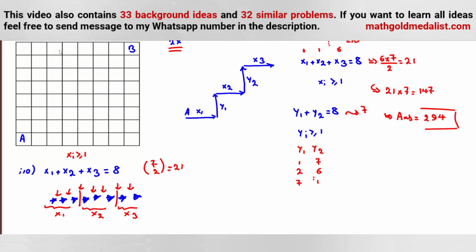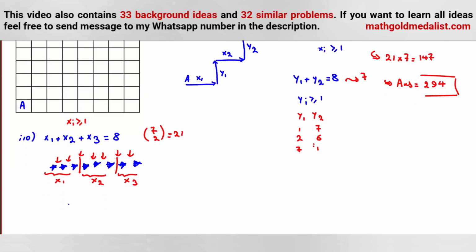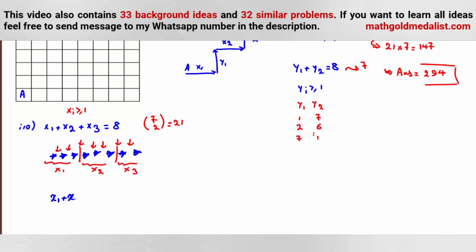And in general, if I want to generalize it, x1 plus x2 up to xk is equal to n, and xi are positive integers. Here we have n stars and k minus 1 bars. So it will be n minus 1 places for k minus 1 bars. It will be this.